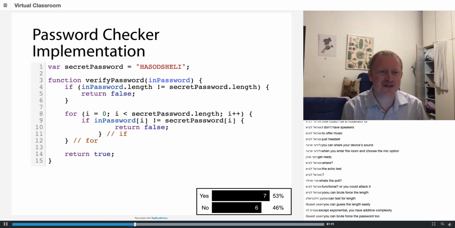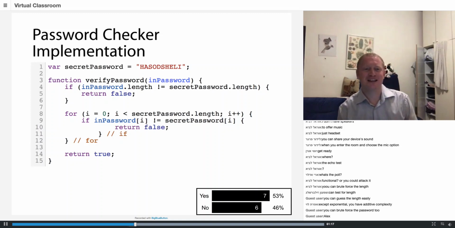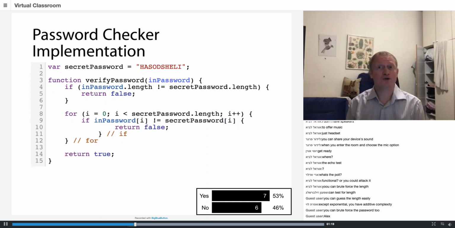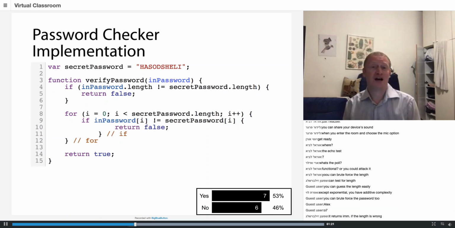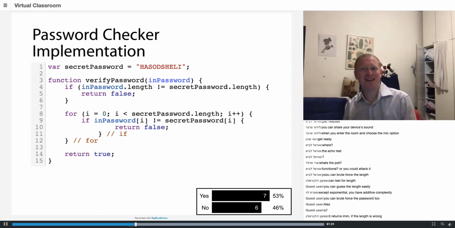Who is the guest user? Please identify yourself, guest user. Alex. Hi, Alex. I cannot guess the length easily without a side channel, because I will send something and I will get an answer immediately. Let's assume I have a perfect implementation which does not have any timing leaks.